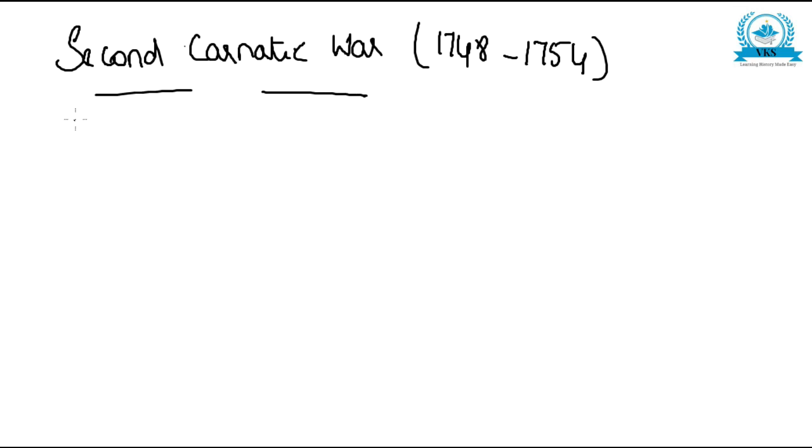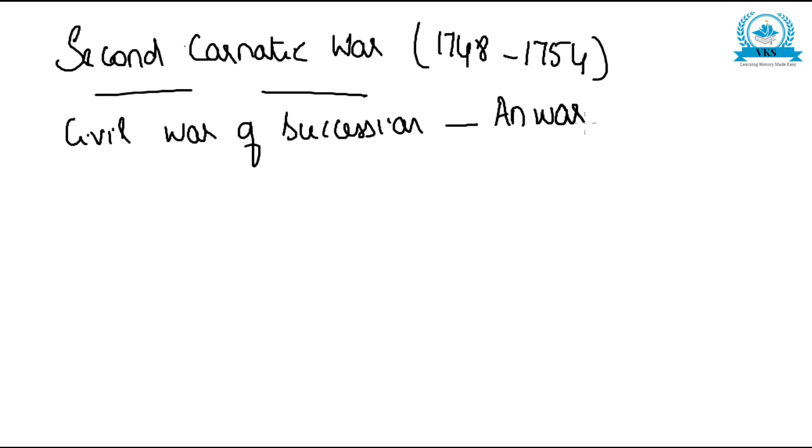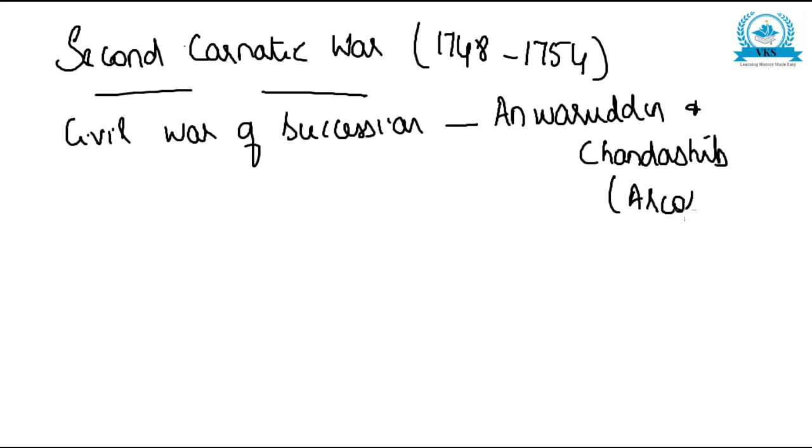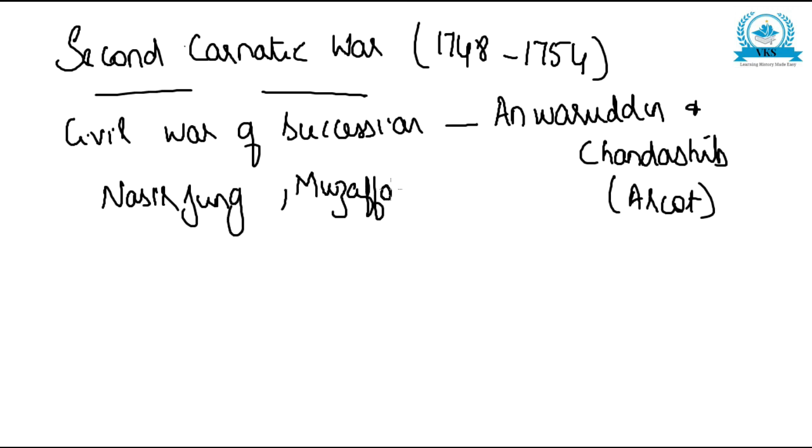So here there was a civil war of succession between Anwaruddin and Chanda Sahib at Arcot, and also between Nasirjung and Muzaffar Jung at Hyderabad.